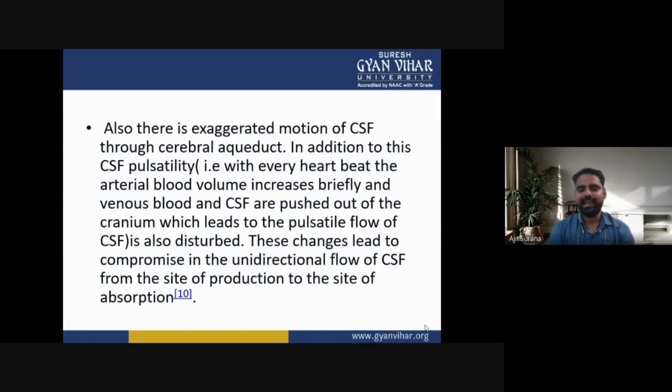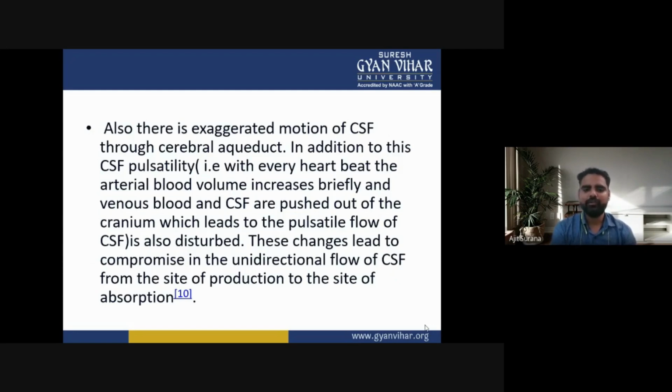Also, there is an exaggerated motion of cerebrospinal fluid through the cerebral aqueduct. In addition to this, CSF pulsatility: with every heartbeat, the arterial blood volume increases briefly, and venous blood and CSF are pushed out of the cranium, which means the pulsatile flow of CSF is also disturbed.